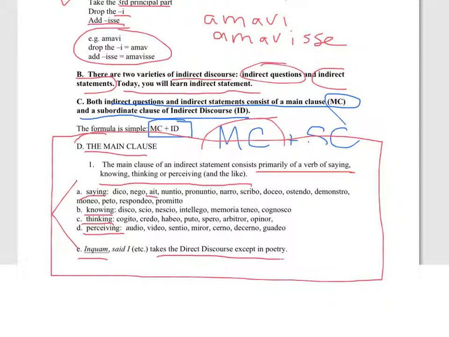direct discourse except in poetry. So in poetry, this would be used also in indirect statement. Usually it's used in direct discourse, but in poetry, you can add this to the list. That's why I've put a space here to set it off from the regular list of verbs of saying, knowing, thinking, and perceiving.